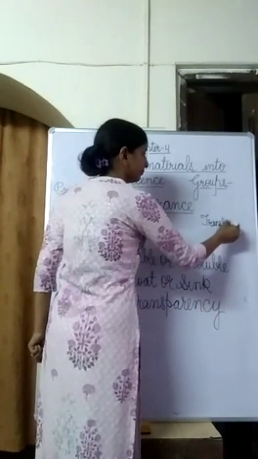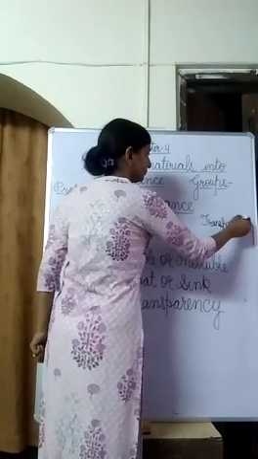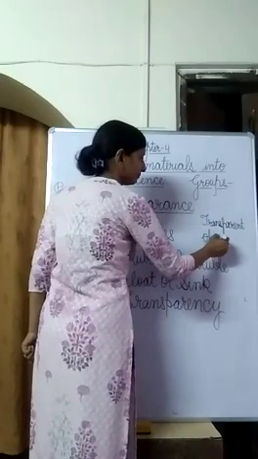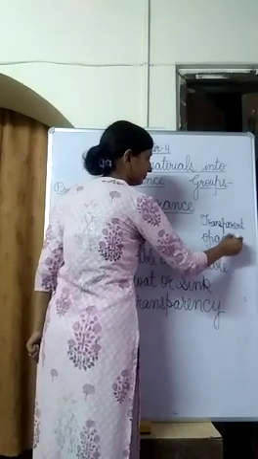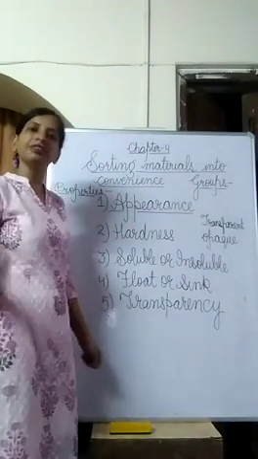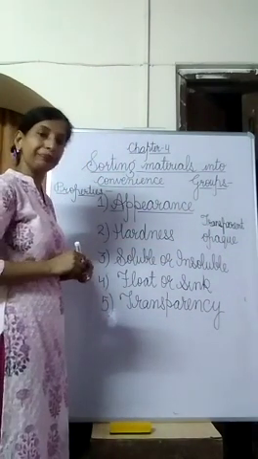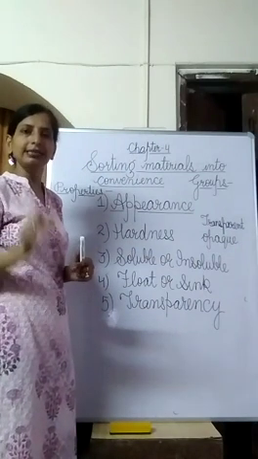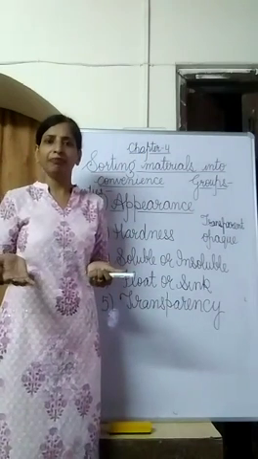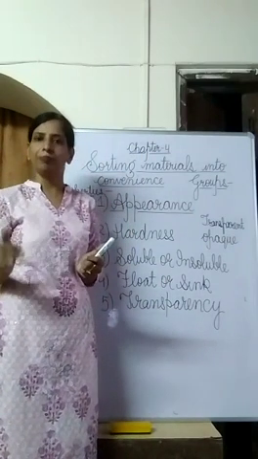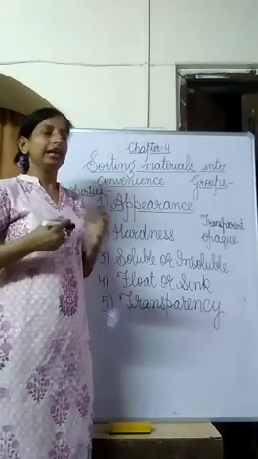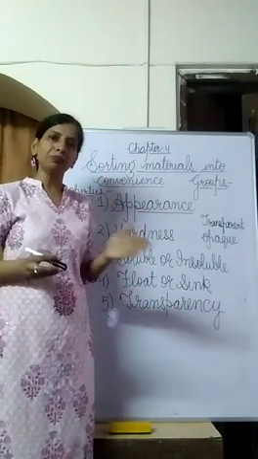Transparent, opaque. So transparent objects are those objects which allow the light to pass through them. Example, glass, air, water, many plastic also. There are many types of plastic. Some are transparent and some are opaque. So, glass, many plastic, air, water, they allow the light to pass through them.